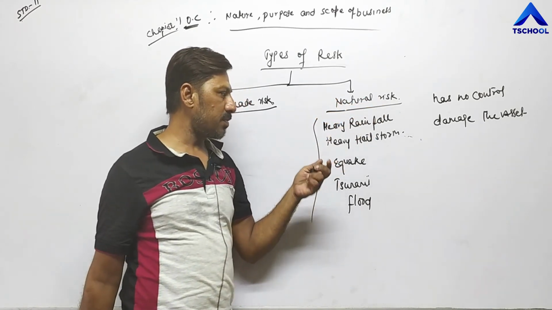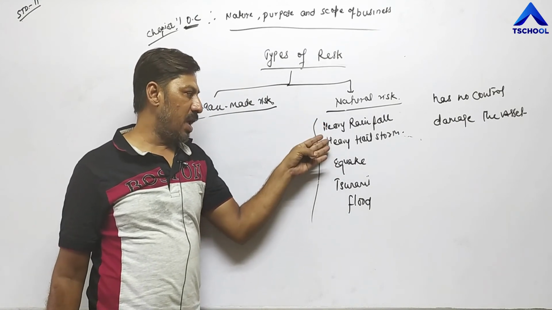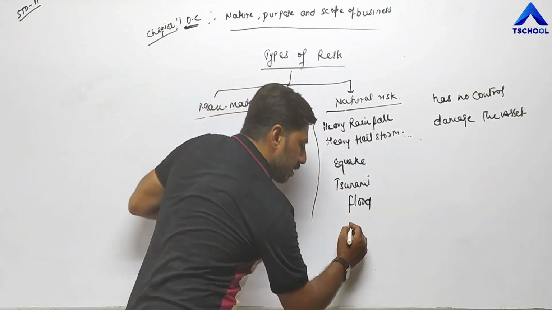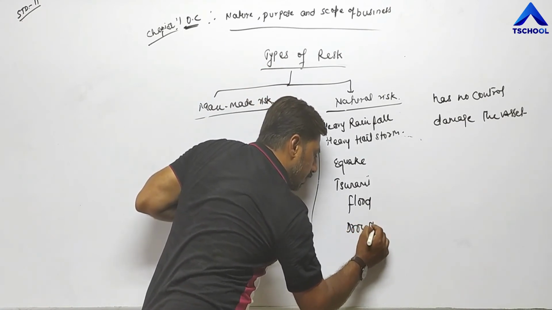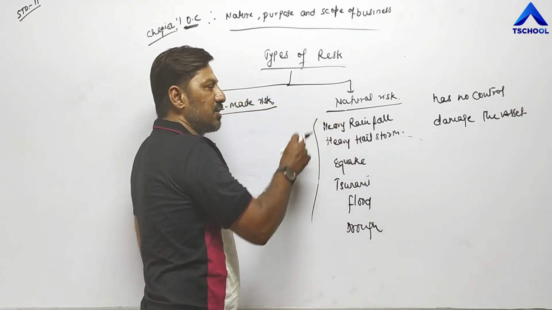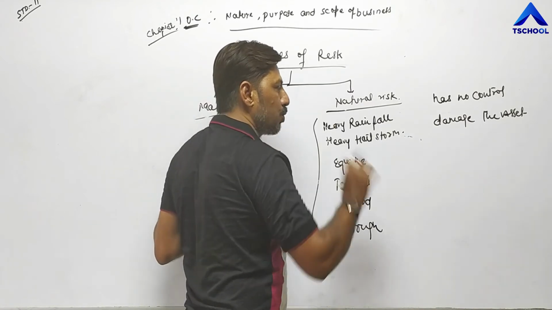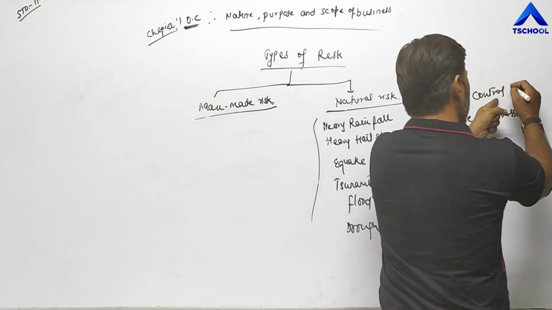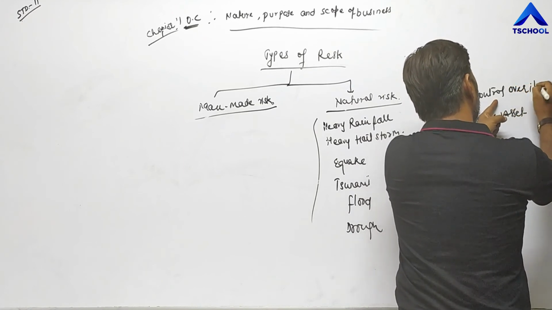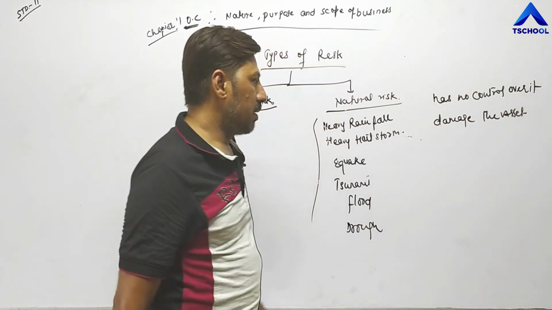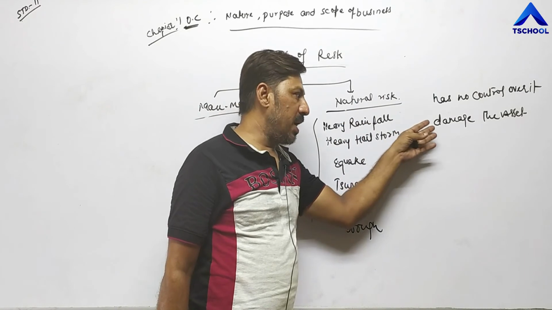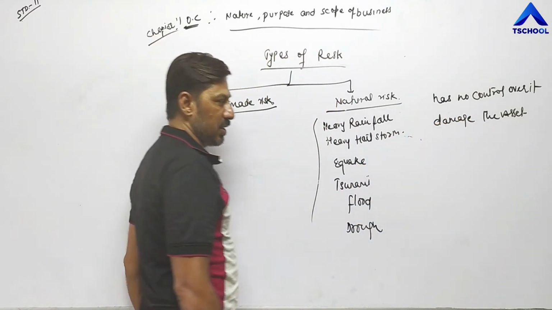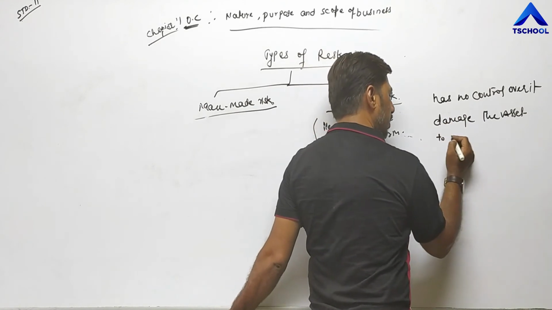For example, heavy rainfall, earthquake, heavy hailstorm, tsunami, flood, drought. In case of natural risk, the business unit has no control over it, and such risk may damage the assets of the business to a larger extent.